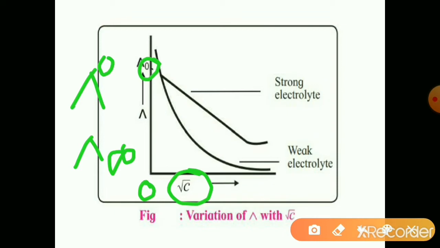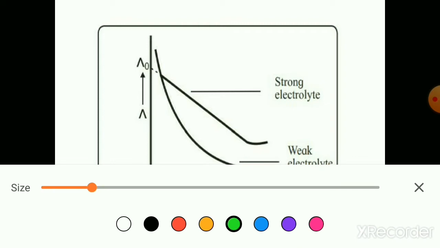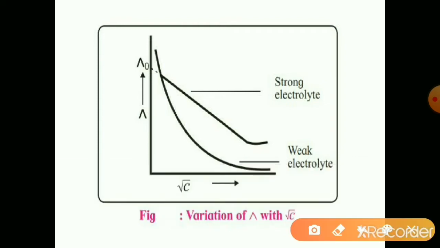Molar conductivity at zero concentration of a strong electrolyte can be obtained by extrapolating the graph backward. When this graph is extrapolated, it meets the molar conductivity axis at zero concentration. So here we can calculate graphically the lambda infinity for a strong electrolyte, as on dilution a rapid increase in the molar conductivity is observed.